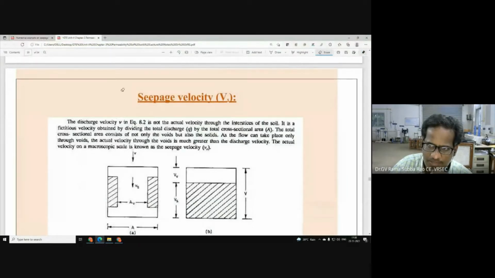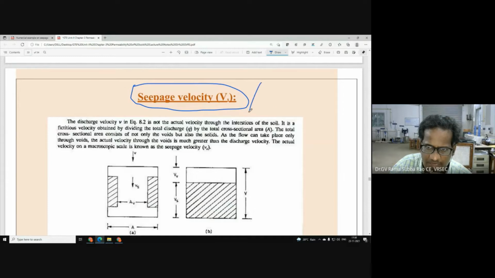Welcome you all. In this lecture, we are going to have a discussion on seepage velocity. So seepage velocity is in fact the actual velocity. Seepage velocity is the actual velocity. Why is it the actual velocity?